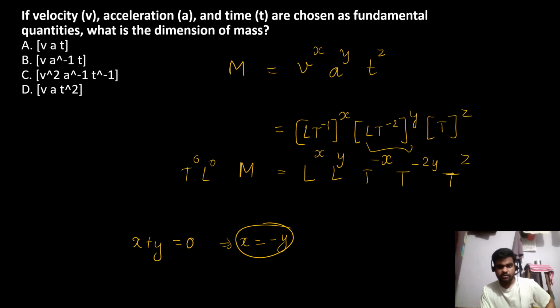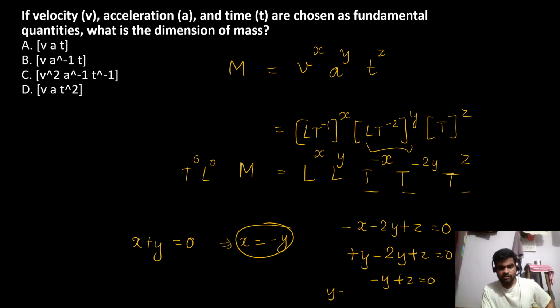Then for T, minus x minus 2y plus z is equal to 0. Since x is equal to minus y, I can write plus y minus 2y plus z equal to 0. So minus y plus z equal to 0. So y is equal to z.